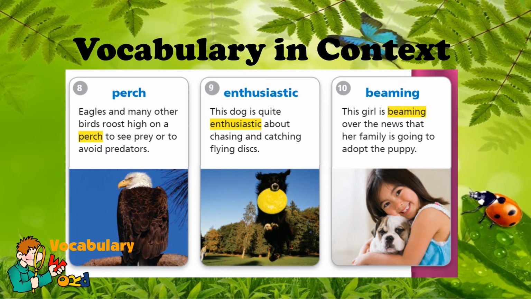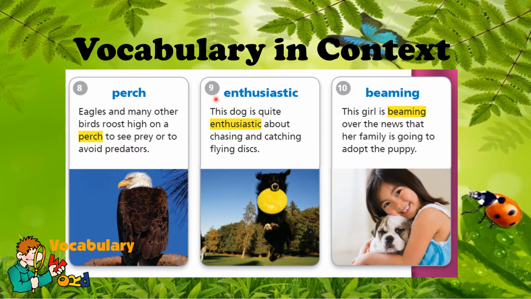Number 8 is perch. Eagles and many other birds roost high on a perch to see prey or to avoid predators. So being in higher ground, it's a part of the adaptation mechanism of birds like the eagle. So what is the meaning of perch in this sentence? Perch means a spot above the ground for resting or sitting, like what you see here in the picture.